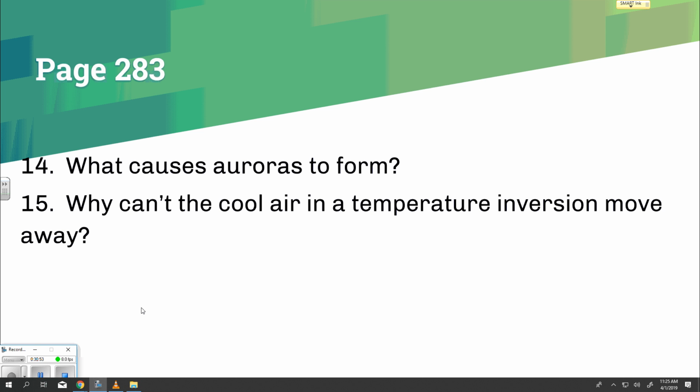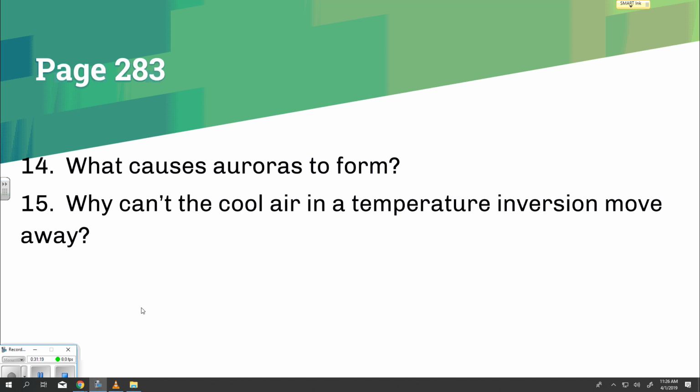A layer of warm air forms above a layer of cool, polluted air. The warm air is less dense than the cool air. The warm air stops the cool air from rising and leaving the area. The cool, polluted air is trapped close to the ground.